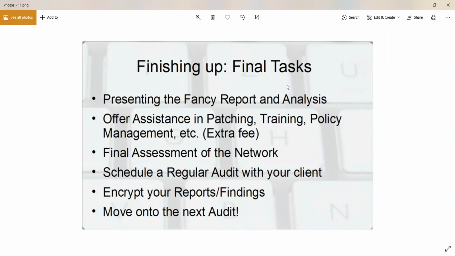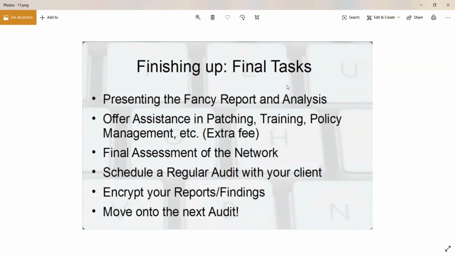Exactly. You, as a tester, and your client, only these two parties should have access to the report. No one else should be able to access it, because the report contains a lot of confidential information, including the security issues that are present in your client's systems.